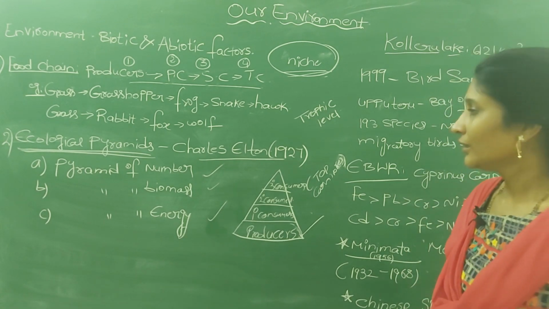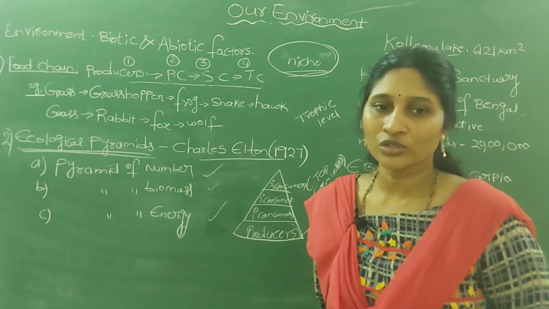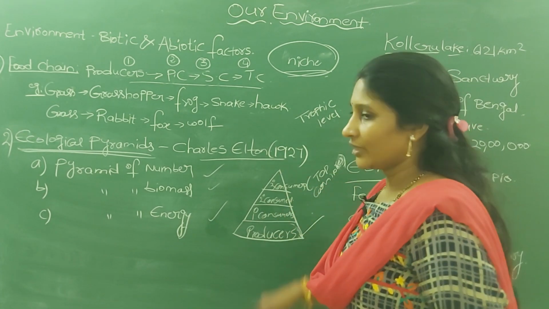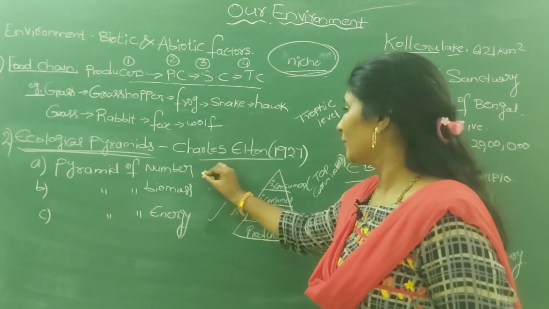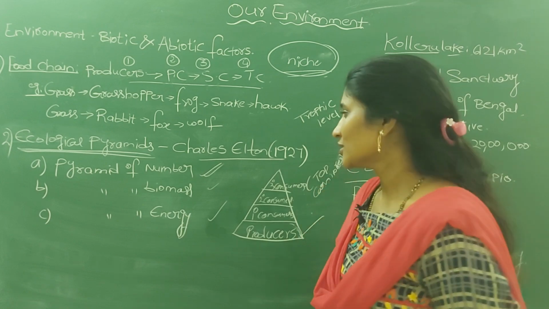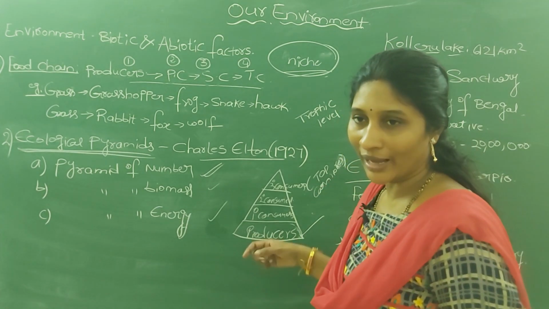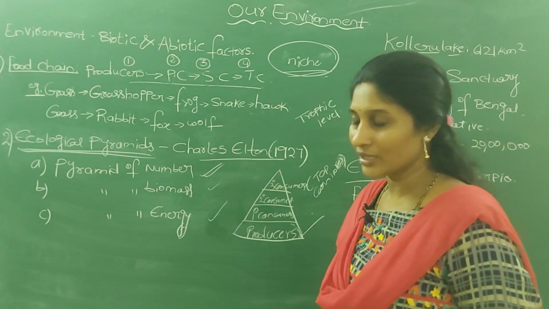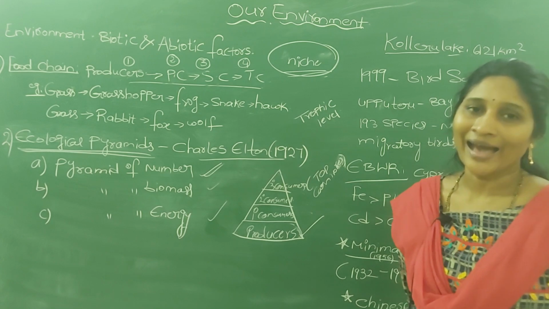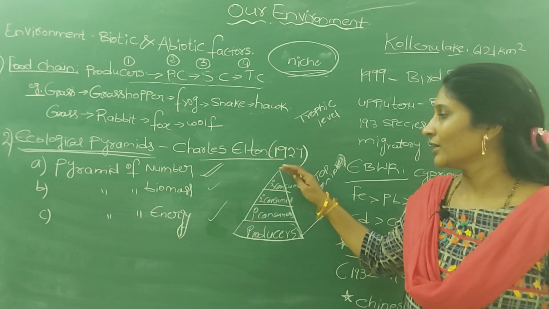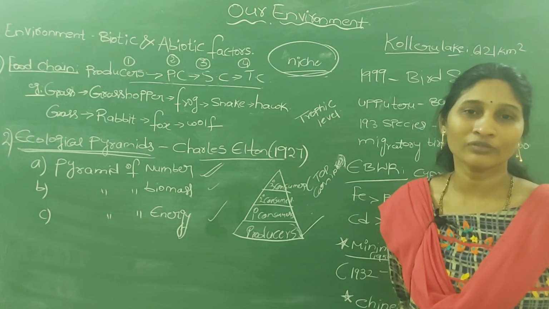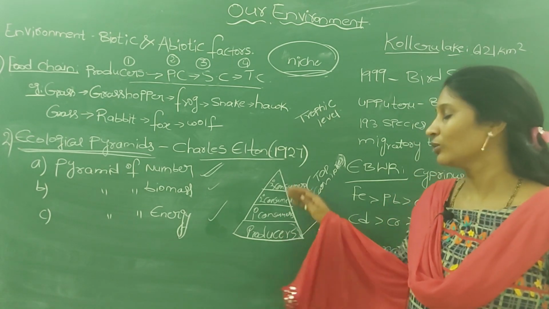In the pyramid of number, scientists count the number of organisms. The pyramid of number is always upright. While observing the number of organisms at each level, scientists found that the number of organisms decreases from one level to another, while the size of the organism increases from one level to the next.